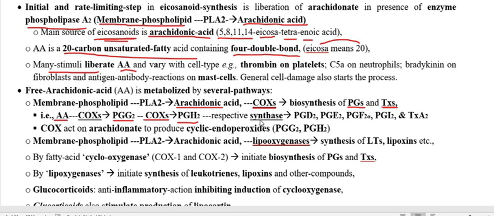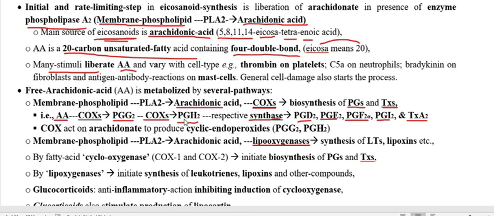And thereafter, in presence of several synthase enzymes, it gets converted into several prostaglandin products like PGD2, PGE2, PGF2 alpha, PGI2, as well as thromboxane A2, in presence of their respective synthase.